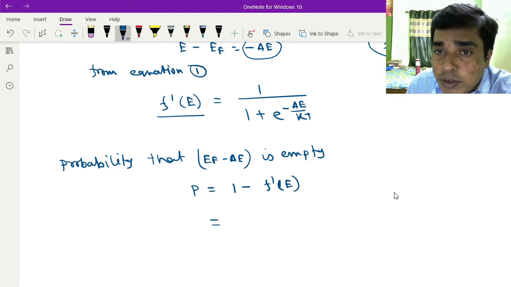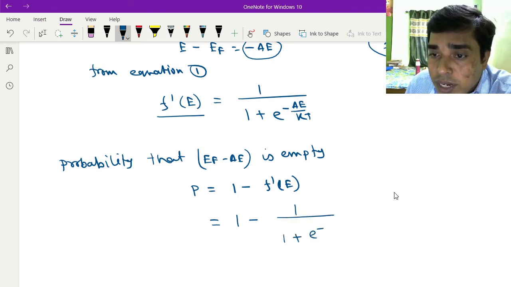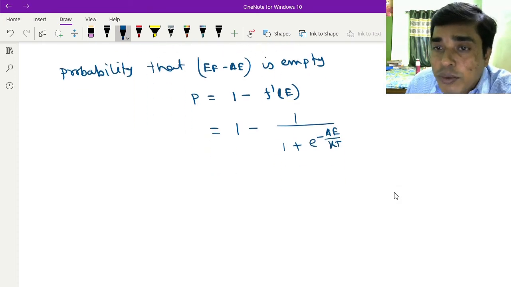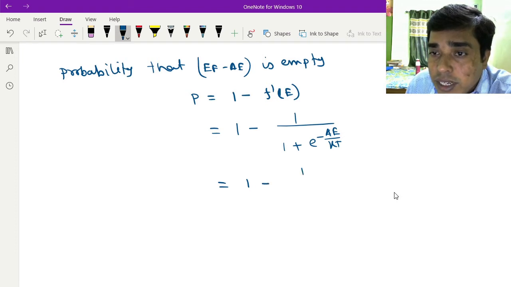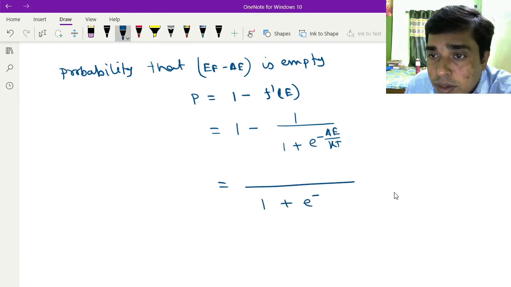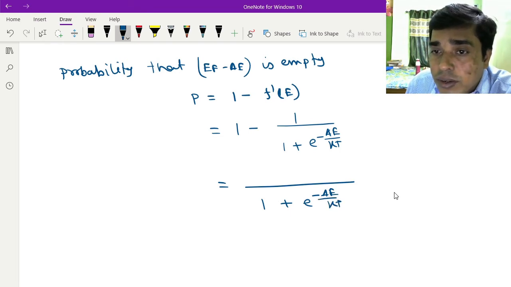So 1 minus F(E) can be written as 1 minus 1 / (1 + e^(-ΔE/kT)). So you can write this in this way.